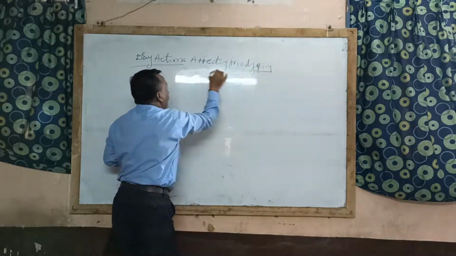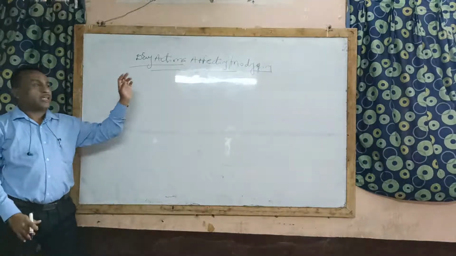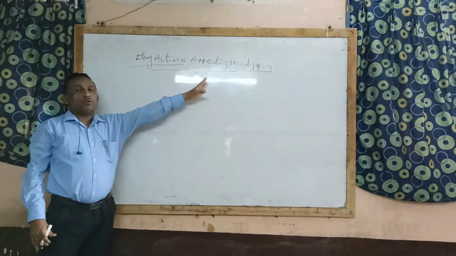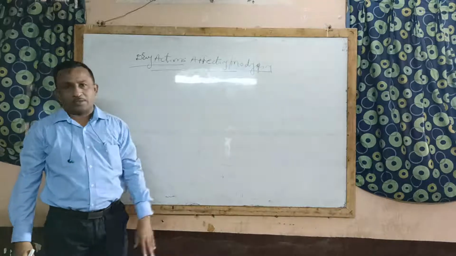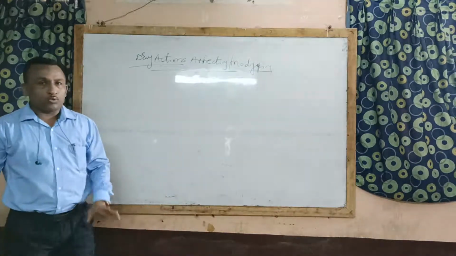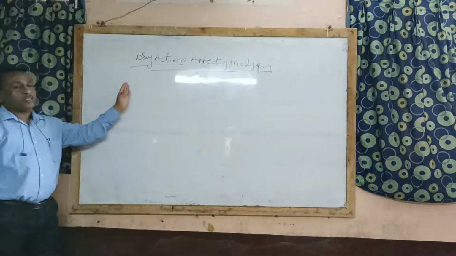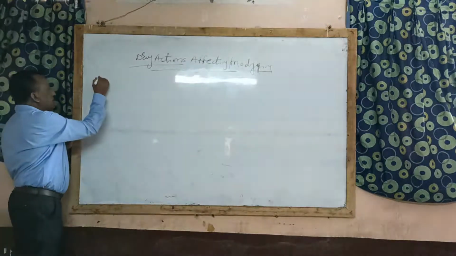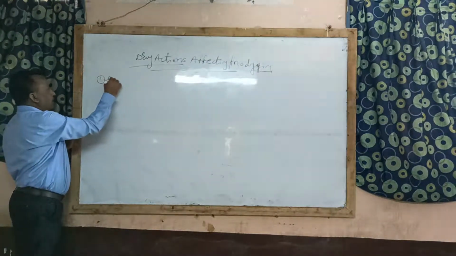Whatever the type of drug action, it may be affected or modified by different types of factors. Nearly 16 to 17 factors affect the type of drug action. Let us see the first factor, that is body weight.